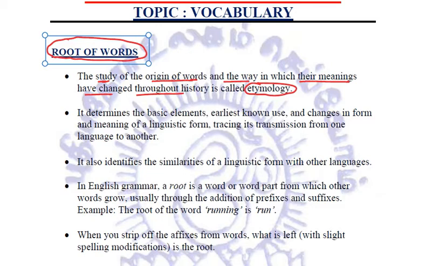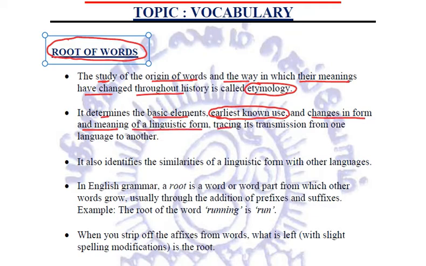In etymology, we determine the basic elements, how exactly the basic words were formed, their earliest known use, how those words were used earlier, and changes in form and meaning of a linguistic form.